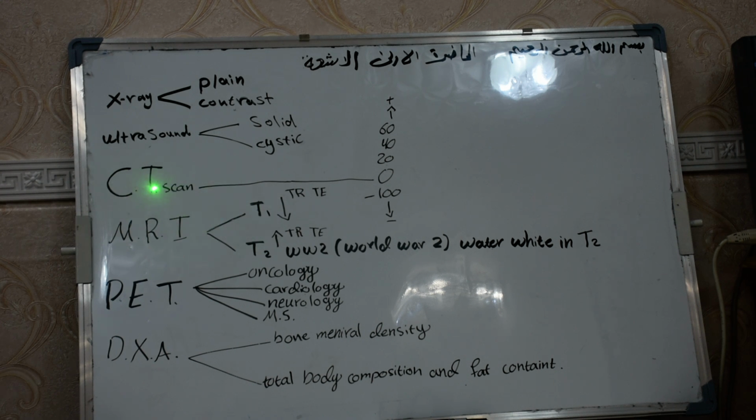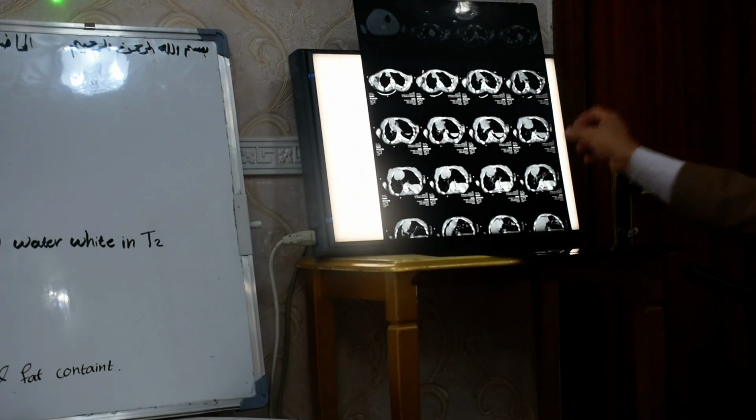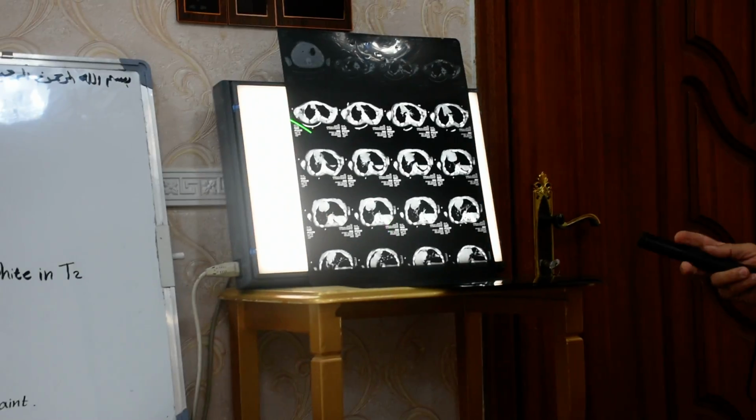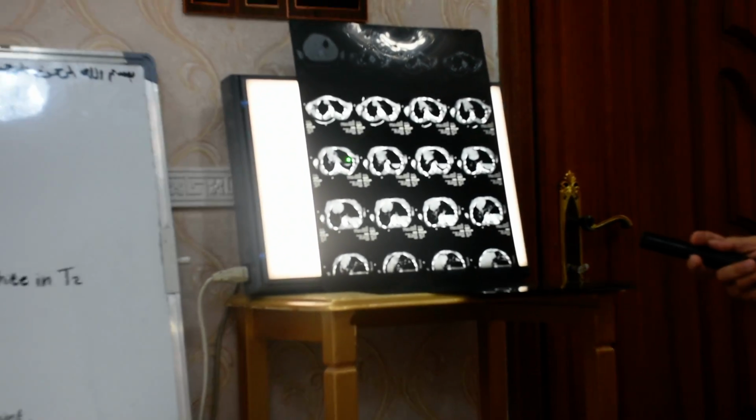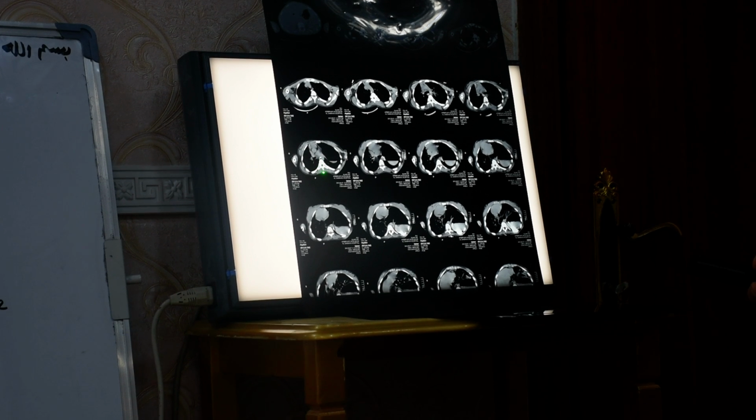So CT is a density. What does that mean? This is the CT. You see? This is the gas, and this is the soft tissue, and this is the bone.